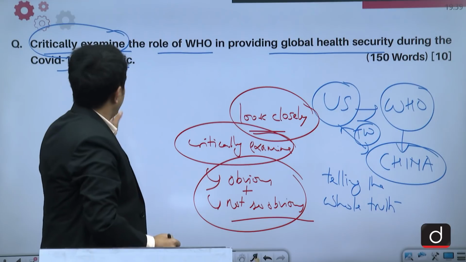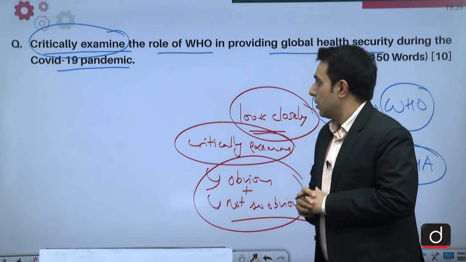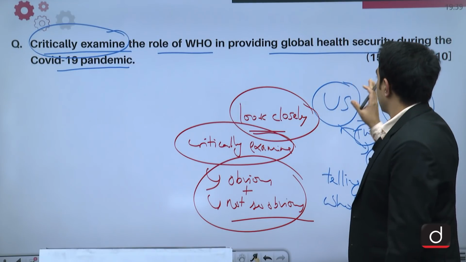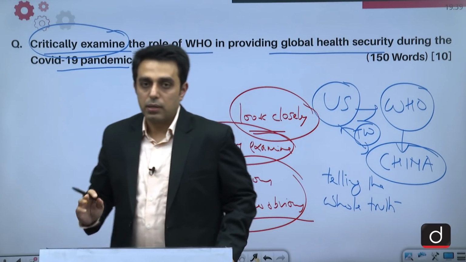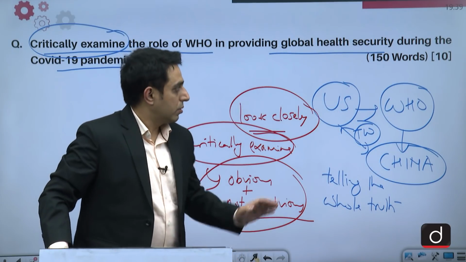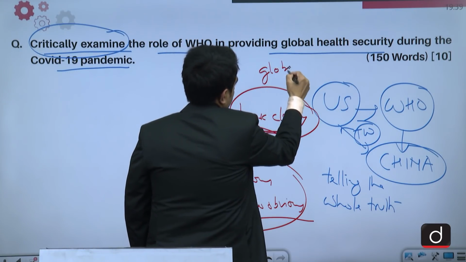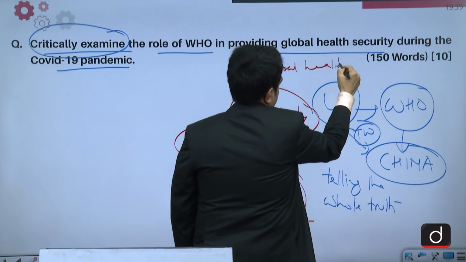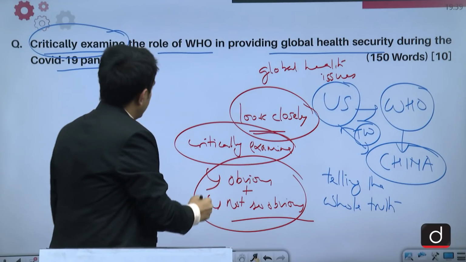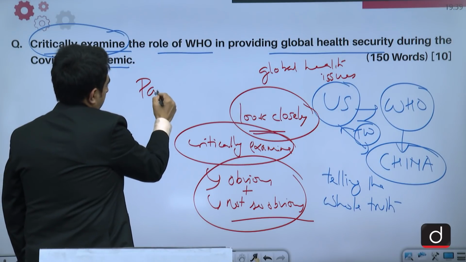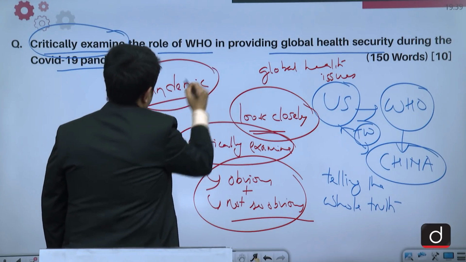So now let us see how we should be approaching this particular question. The role of WHO in providing global health security during the COVID-19 pandemic. Now WHO is the specialized agency of UN concerned with global health issues. And WHO is the agency which classifies any disease as a pandemic. So it has a set criteria.